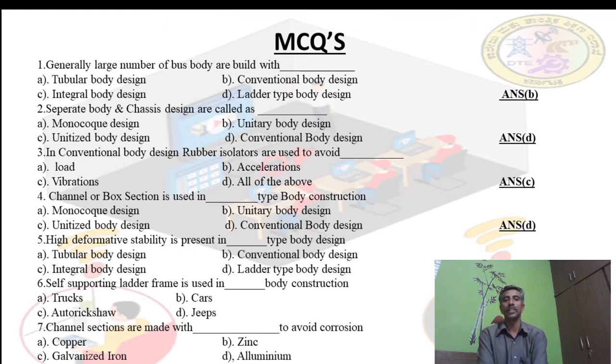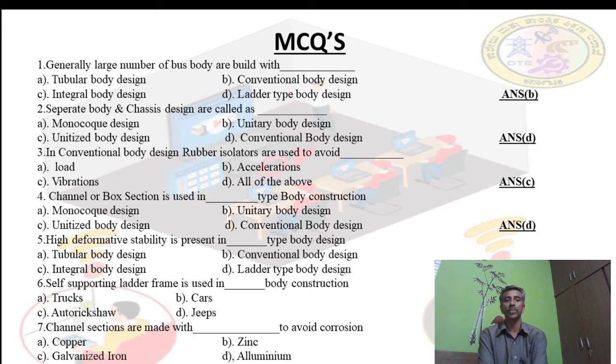Next, the fourth MCQ: channel or box section is used in dash type of body construction. You know that in the conventional body design we are using the channel or the box section. In the monocoque design we are using the tubular structure. Unitary means it is also similar to monocoque, and unitizer means it is also similar to the monocoque chassis. Here the answer is conventional body design, where we use the channel or box section to manufacture the body construction.